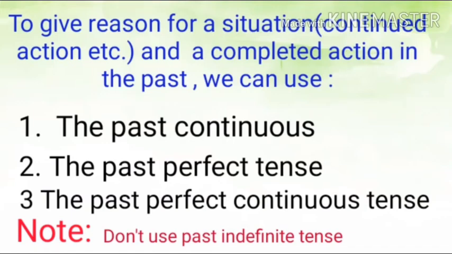Hello friends, today we will learn the ways to give reasons for a past situation or a completed action. In how many ways can we give reason for a completed action or a situation in the past? The ways are: we can use past continuous tense, we can use past perfect tense and the past perfect continuous tense. But we cannot use past indefinite tense to give reason. Let's see the examples for the same.